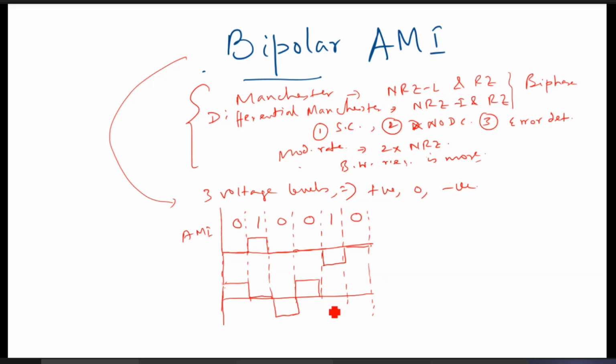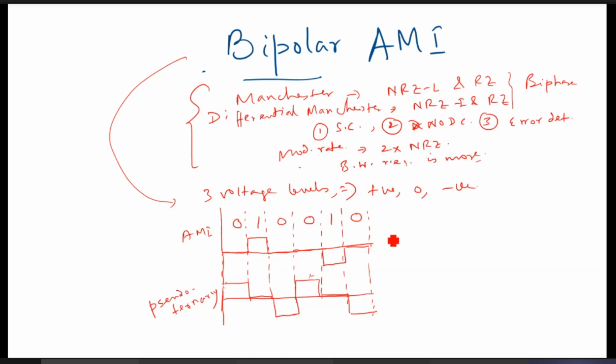Next one is here, so it is 0, next 0 is here, that means it will be negative. It is positive, so it will be negative. So that is the pseudo ternary. That's opposite to this AMI. Right. So this is the bipolar AMI encoding schemes.